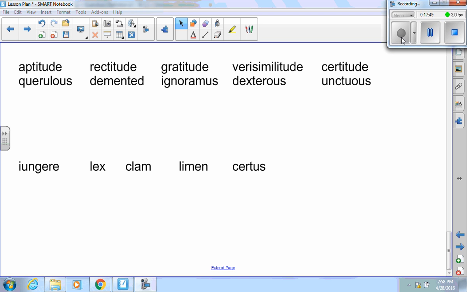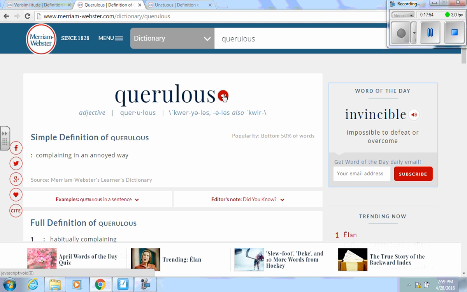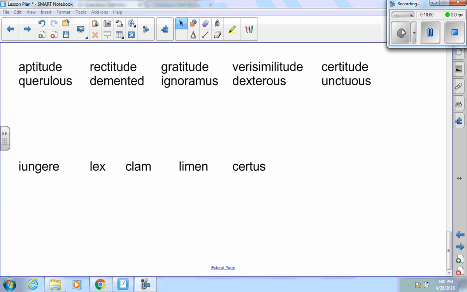Certitude is assurance. Querulous. I can't even say that. That has to do with complaining. Demented is mentally ill. Ignoramus and demented are associated with most of y'all. Ignoramus is a person lacking knowledge. Dexterous is someone who is very coordinated, having skill with their hands.